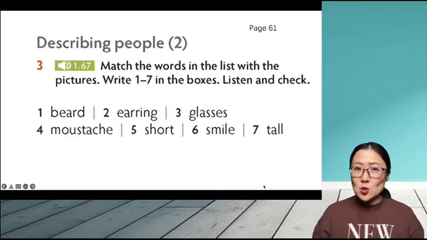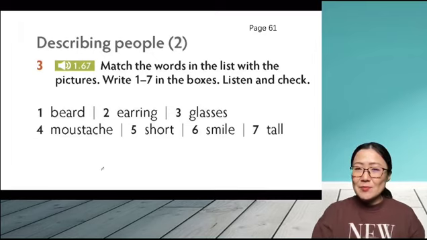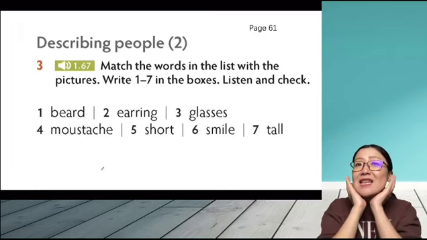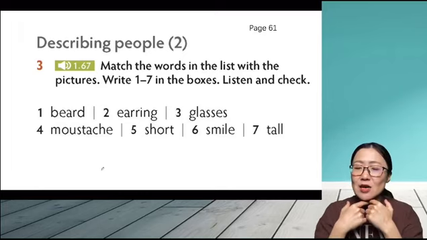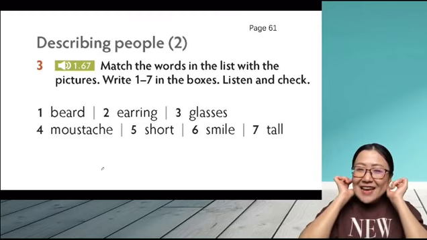So the first one in exercise 3 is beard. Do you know what is beard? Beard means the hair that grows on your face. We can see a lot of men have got beards, right? And earrings, what is earring? Earring means the little thing that we put on our ear. A lot of girls have earrings, right?